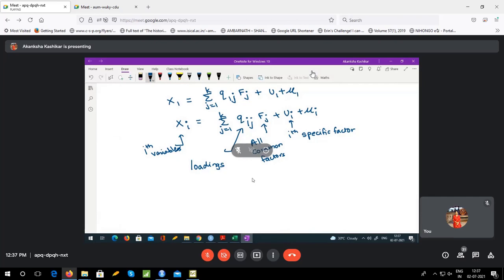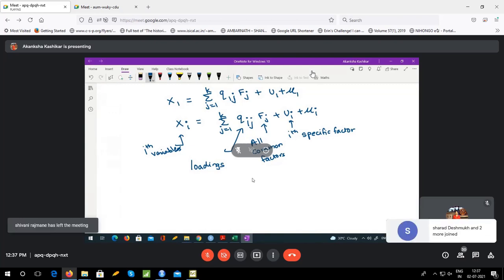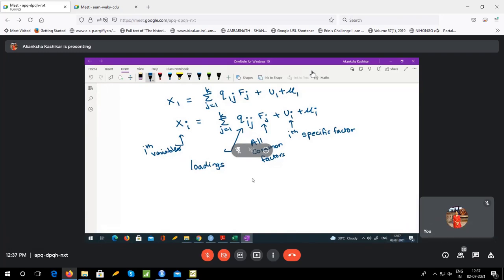We are going to estimate all these things. We are going to estimate Q, we are going to estimate F, we are going to estimate variances of U using our statistical theory. There are different ways in which one can have some guesses about values of Q and values of F. We will see those in the next lectures, or if time permits we can start today also. But yes, that is where statistics comes into the picture. Right now we are just defining the model, that this is what we want. We want to explore the relationship between unobserved and observed things.